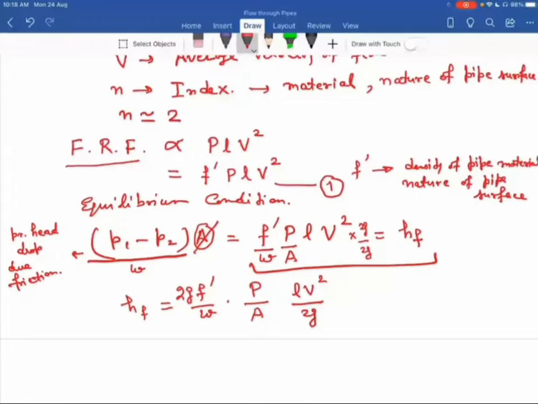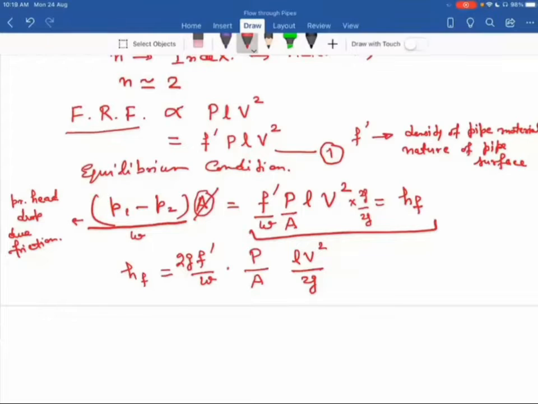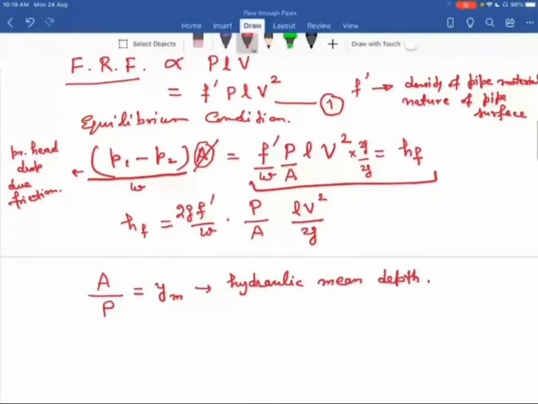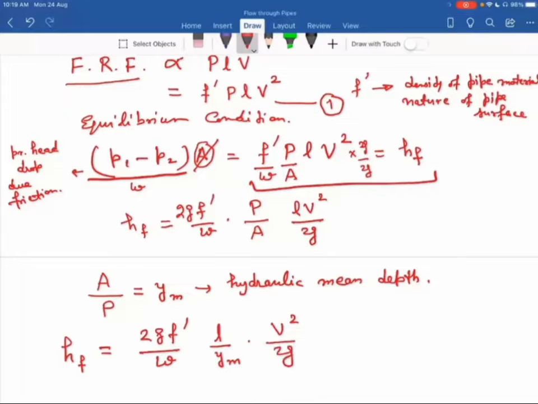Now further, we have one ratio A to P. Area, capital A, is the cross-sectional area of the pipe, and capital P is the wetted perimeter of the pipe. So this ratio I denote by Ym, and I call it hydraulic mean depth. Now I again rearrange the terms in this equation. So I write HF should be equal to 2G F dash by W, L upon Ym into V square divided by 2G.